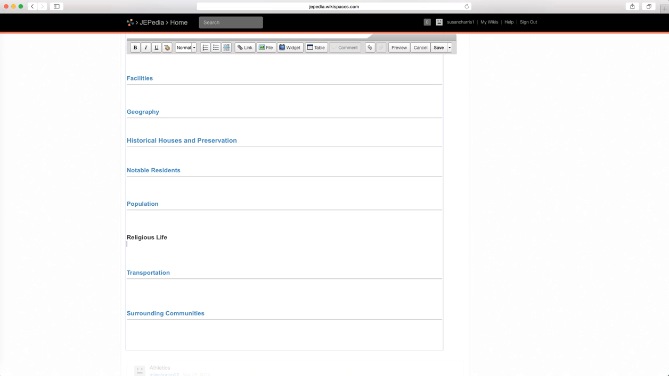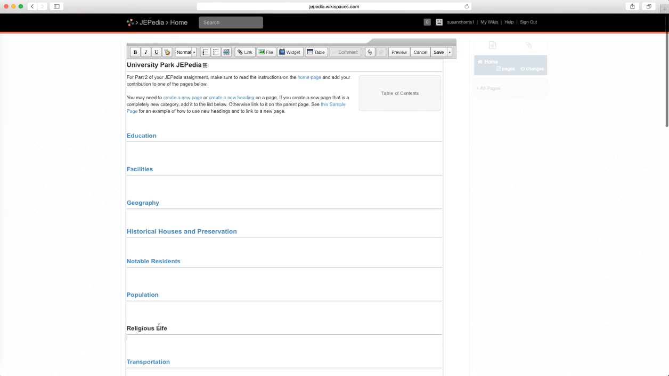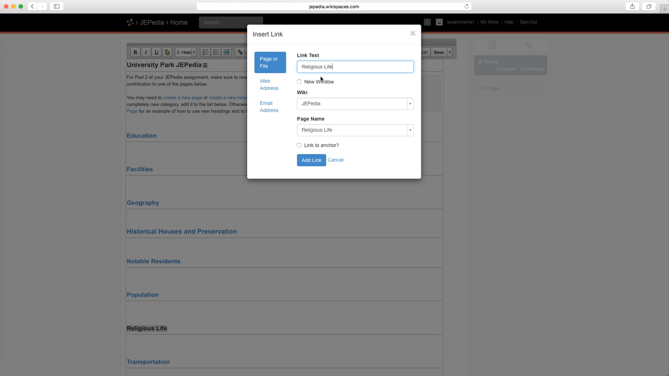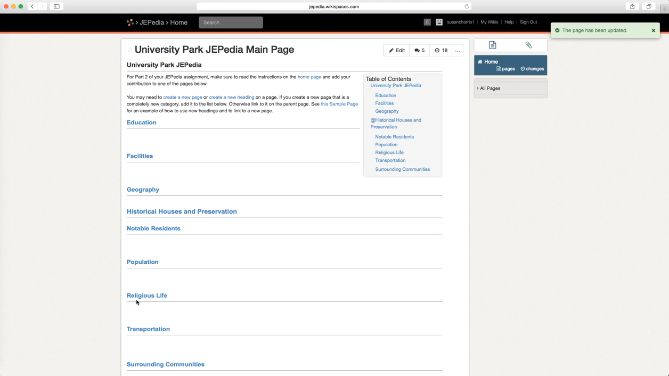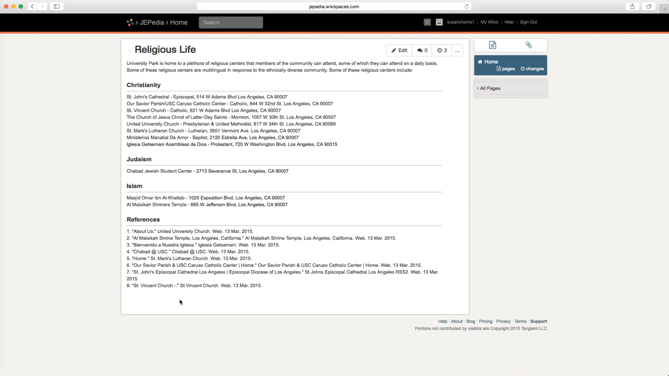And just for consistency's sake, we'll try to make this look the same. So this is a header. We can add a link, and it automatically pulls up the right thing given the title that you've given it. So click Add Link and click Save. And then you can see that that link will take you to the page with religious life, which again, we didn't ultimately change. Those are a few ways you might approach editing the wiki.